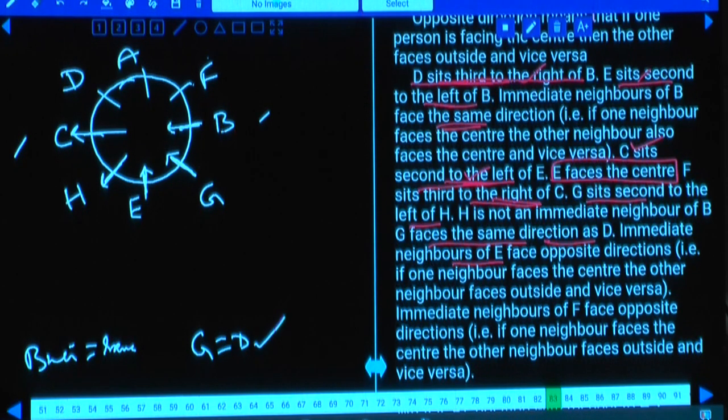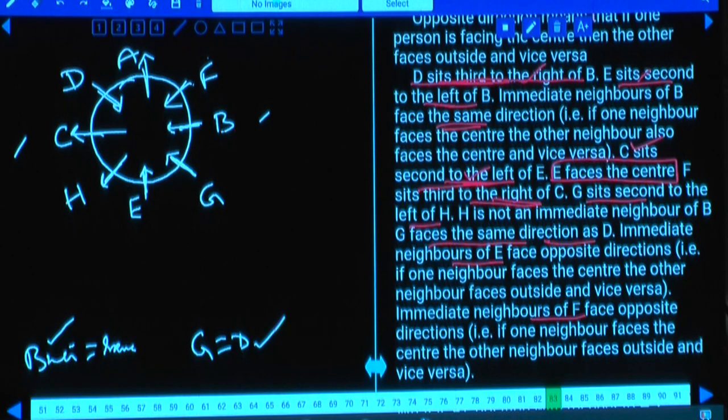If G is towards the center, G and D are facing towards the center, and this D is also facing towards the center, and immediate neighbors of B face the same direction, and G and F are facing the same direction. Done with this? Then next one. Immediate neighbors of F face opposite. A and B are facing opposite. B is towards the center, and A is away from the center.